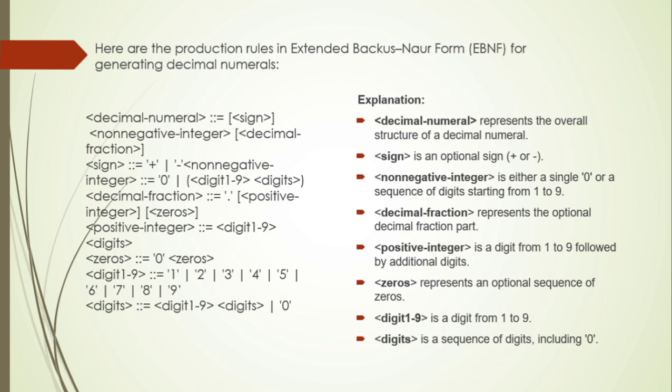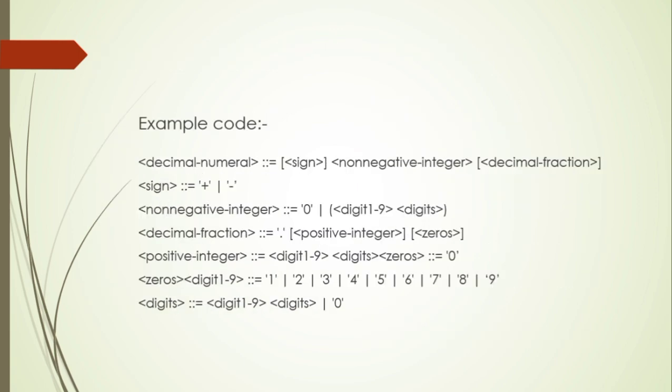Decimal fraction represents the optional decimal fractional part. Positive integer is a digit from 1 to 9 followed by additional digits. Zeros represent an optional sequence of zeros. Digit 1 to 9 is a digit from 1 to 9, and digit is a sequence of digits including 0. Example code: it's the same code that we have discussed.